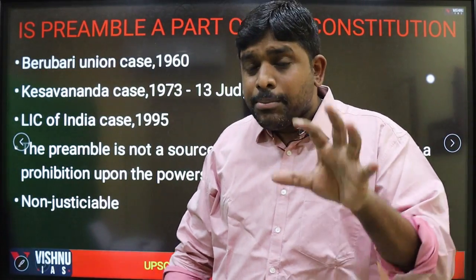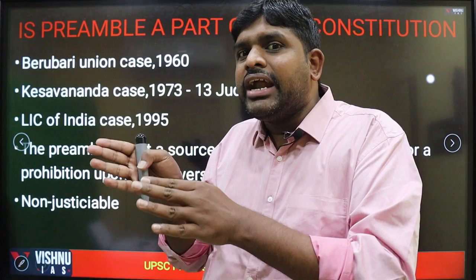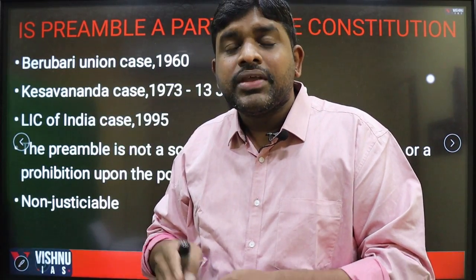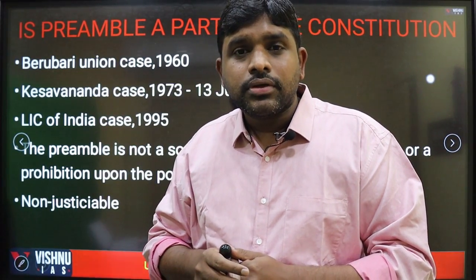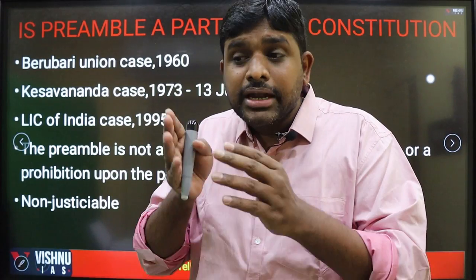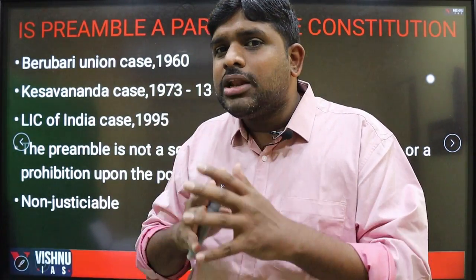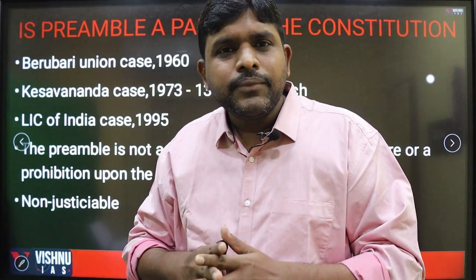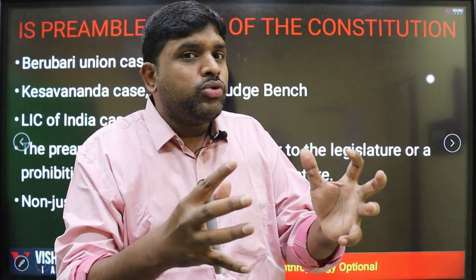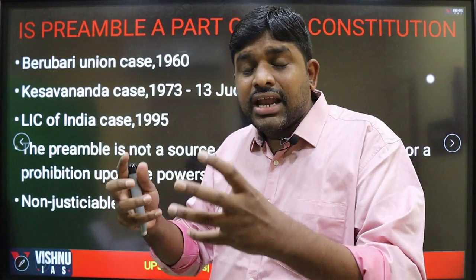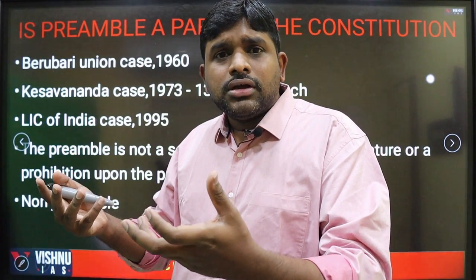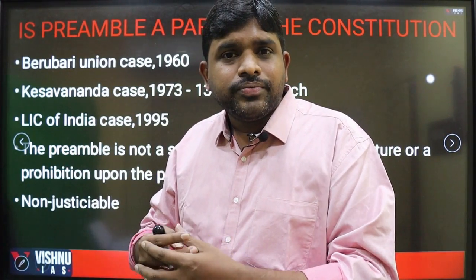Integrity was added later, by the 42nd Constitutional Amendment Act of 1976. Before that, there were two terms in the original preamble, unity and sovereignty. Unity tells that we have to be united. Sovereignty tells that the union government is sovereign.